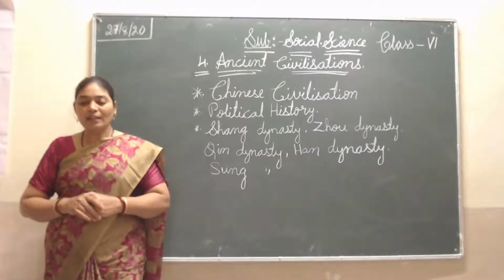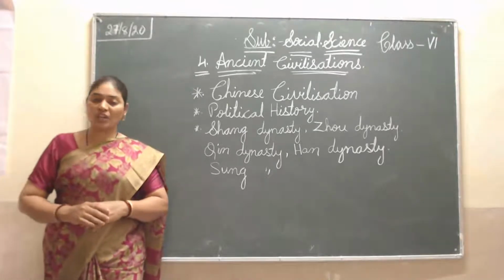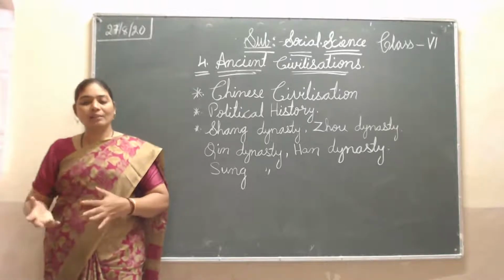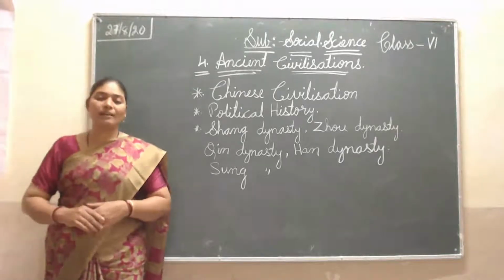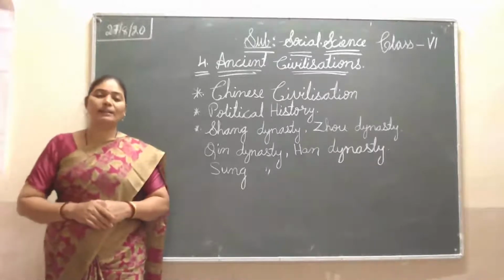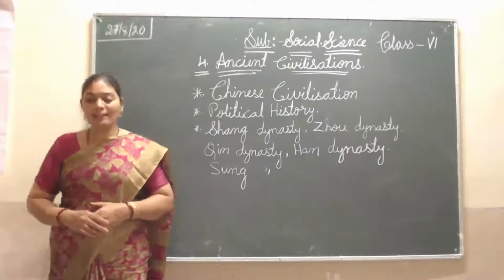These people developed their life very well, and the Chinese started trade with other countries, with foreigners. They did this trade with the growing of paddy and silk.